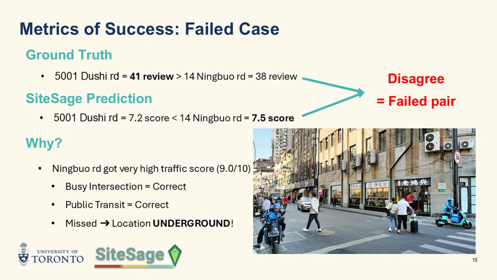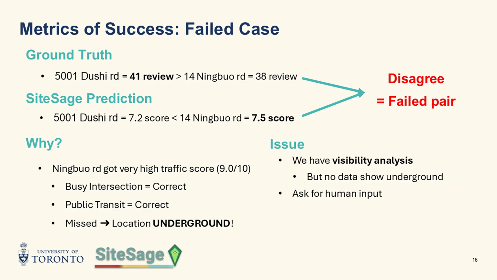But why did it fail? Let's look more closely. It appears the AI successfully acknowledged it is a busy intersection and there's a lot of traffic. However, it did not acknowledge the location is actually underground. To be fair, the address never appeared in any maps or geospatial data as underground. Therefore, it is impossible for the AI to know. The only solution is to have the AI interact with the user for clarification, which is beyond this project's scope.